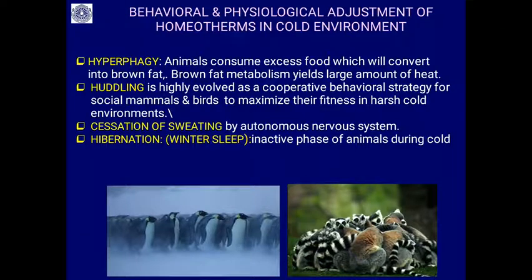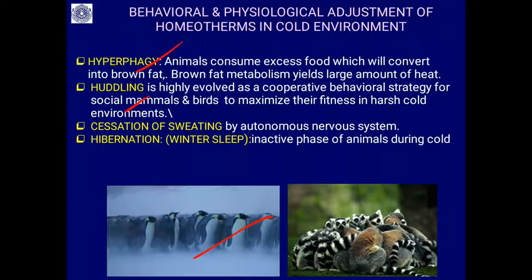Then during cold conditions, the animals consume excess food which will be converted into brown fat. You know that brown fat metabolism yields a large amount of heat. This is called hyperphagy. Then behavioral adaptations: you will find huddling. Many mammals, even cows and horses, have highly evolved this as a cooperative behavior strategy for social mammals and birds, to maximize their fitness in harsh conditions. You will find how thousands of penguins huddle together.